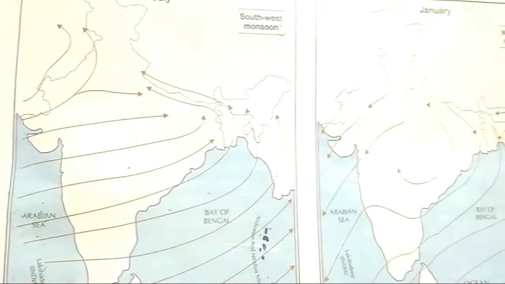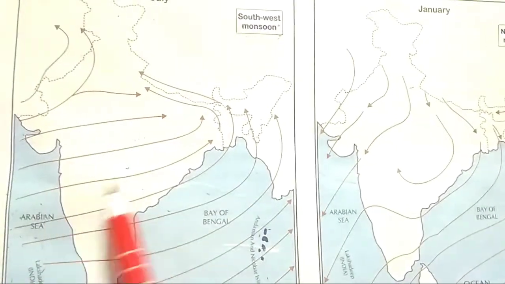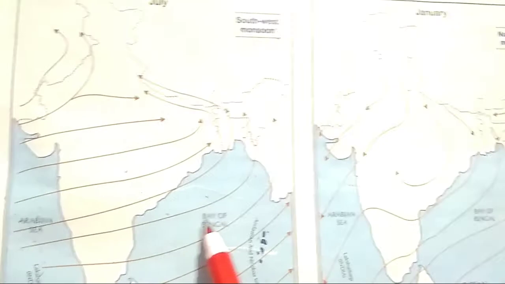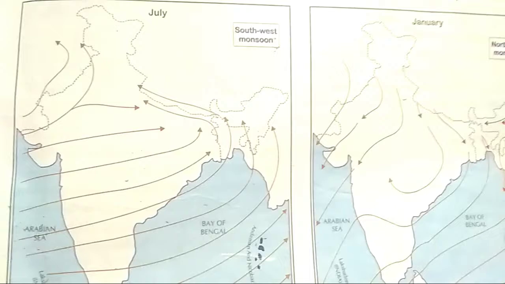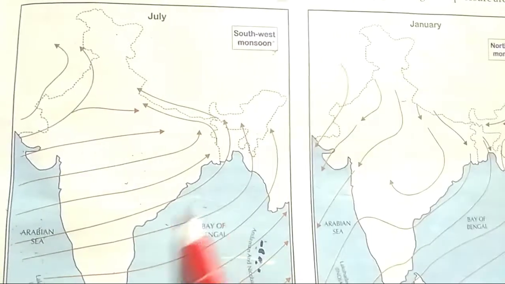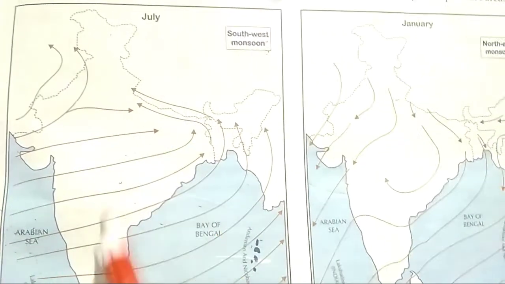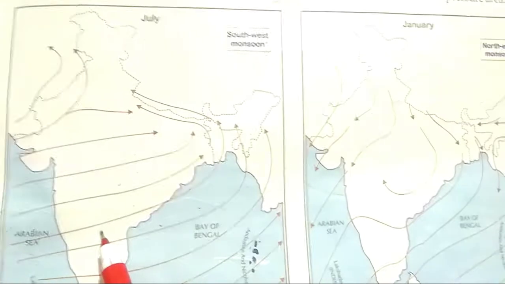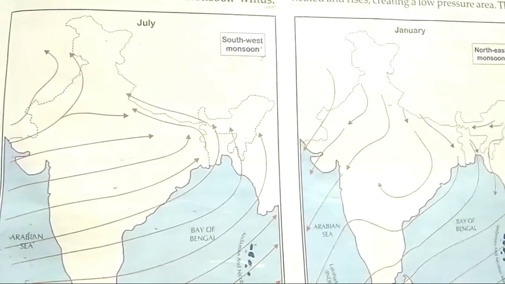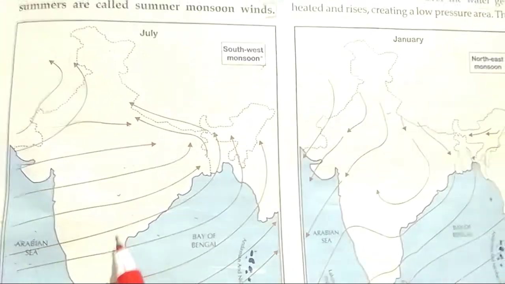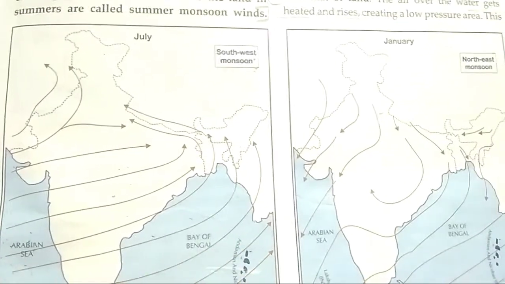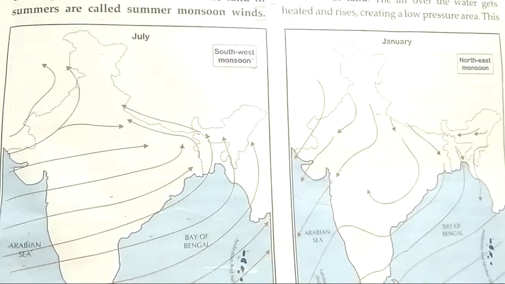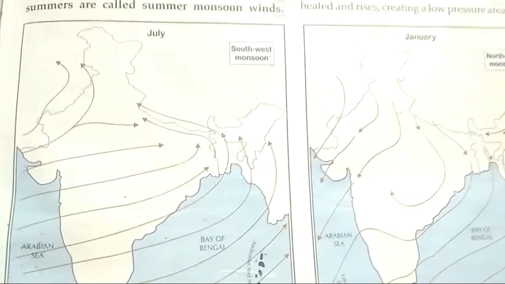These monsoon winds carry a lot of water in the form of water vapor from the ocean and bring a large amount of rain on the land. In India, the land gets heated much more than the water in the Arabian Sea and Bay of Bengal during the summers.